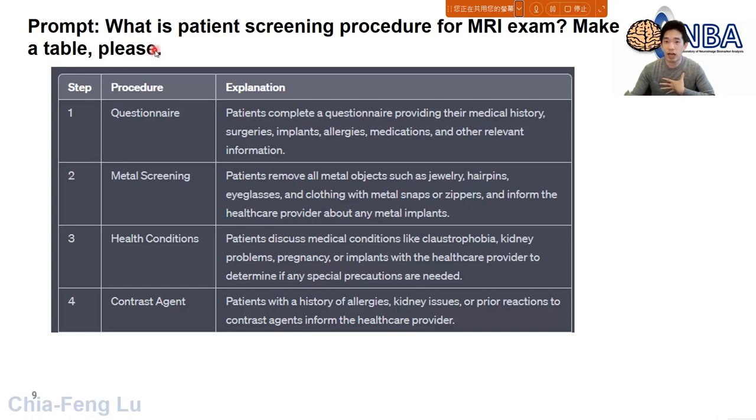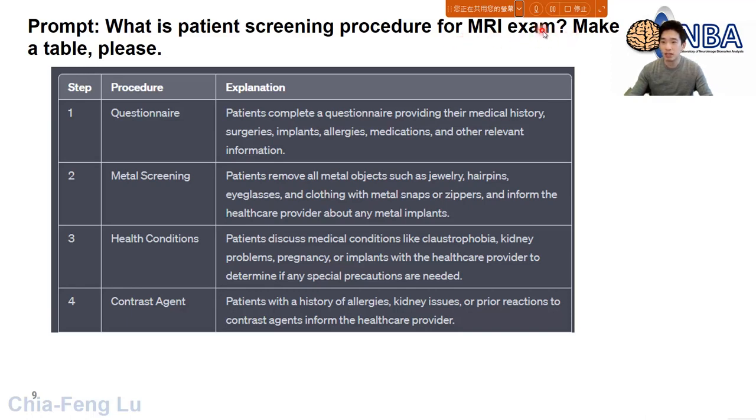And actually, I am asking what the patient screening procedure for an MRI exam is. So you can see right here, I don't actually need to use the full name of MRI, magnetic resonance imaging. However, ChatGPT can easily understand this because this is a common exam tool in the clinical environment.